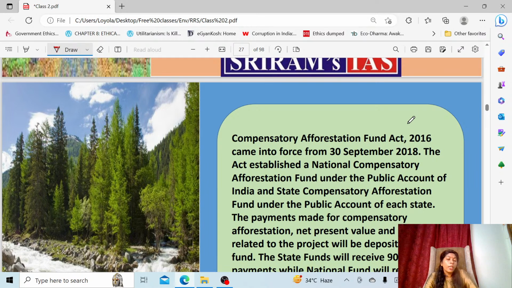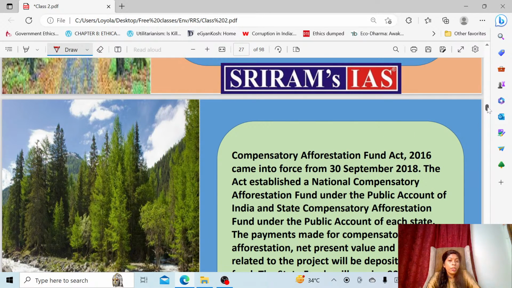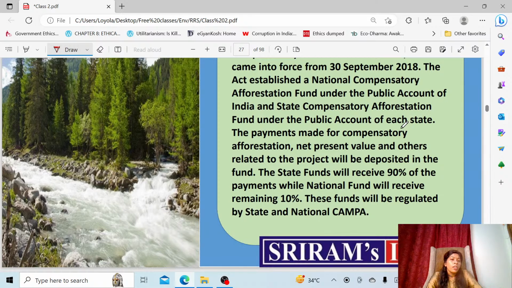Under the public account you are keeping this afforestation fund. You are deforesting one area and using it for developmental purposes, so the fund has to be deposited, and at the same time land also should be given. If it is not a forest area, then at least a minimum of 5 acres should be given as compensation.